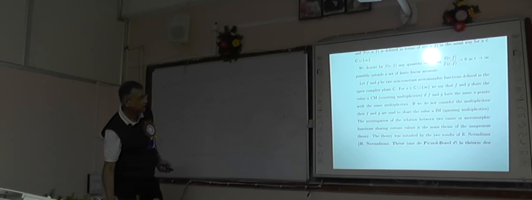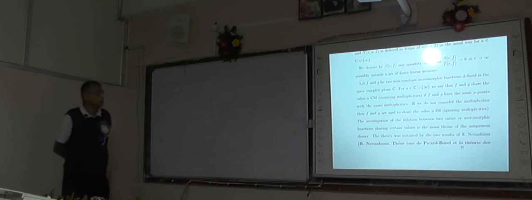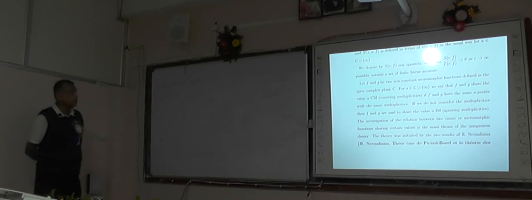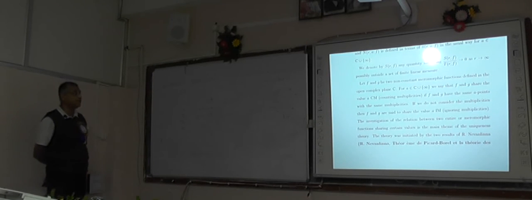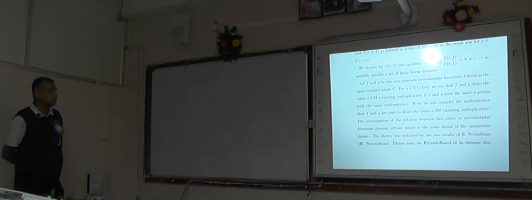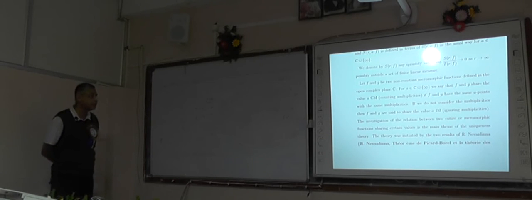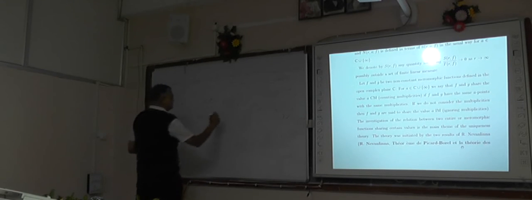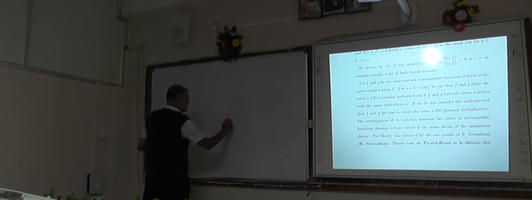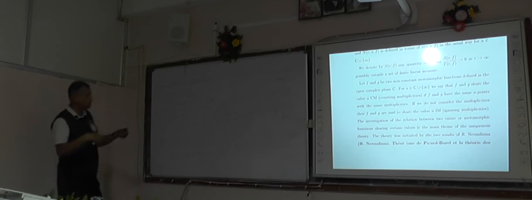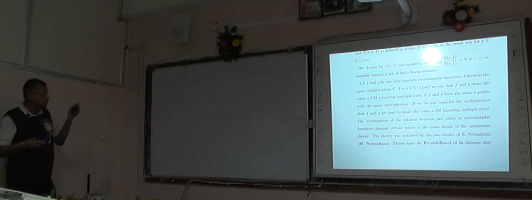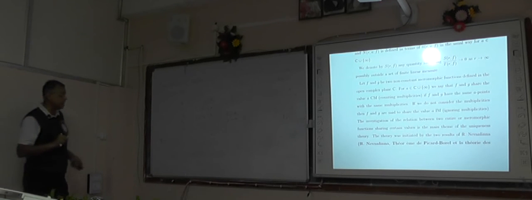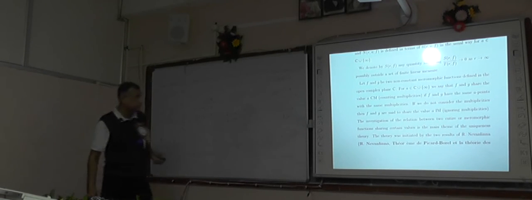Now, as I have mentioned, the CM sharing, IM sharing, let me repeat. Suppose f and g are two meromorphic functions and a is a complex number, finite or infinite. If f minus a and g minus a have the same set of zeros with the same multiplicities, then we shall say that f and g share the value a CM, counting multiplicities. And if we do not count the multiplicities, then we shall say that f and g share the value a IM.